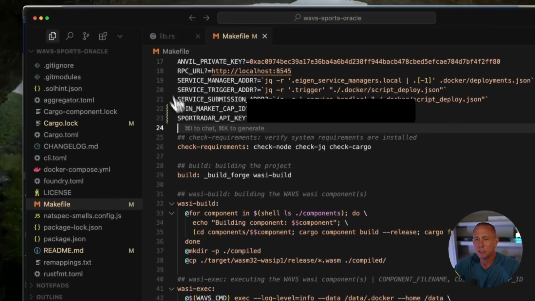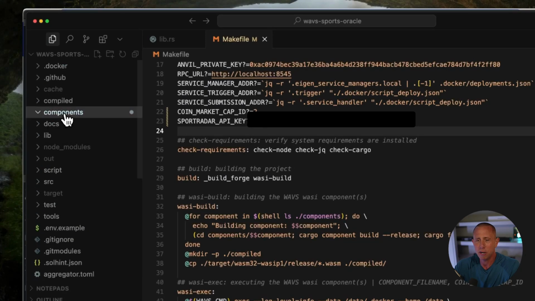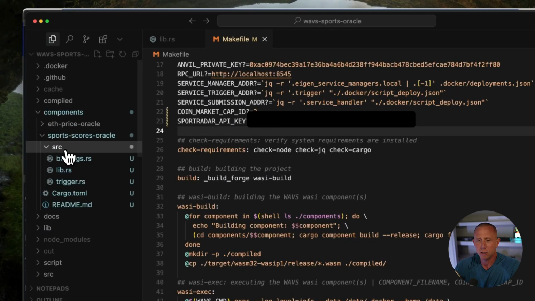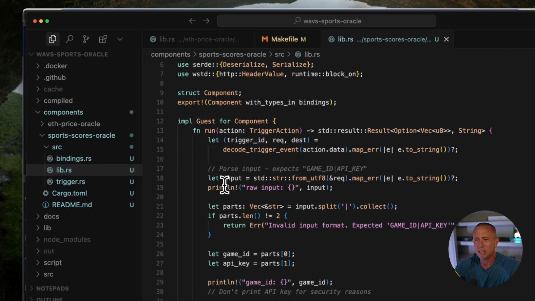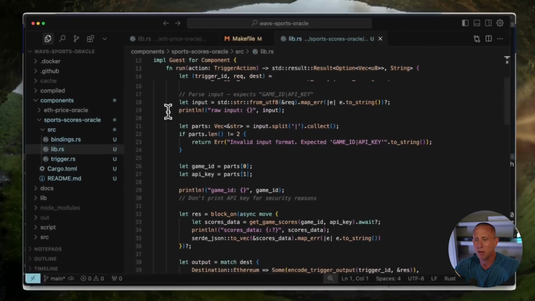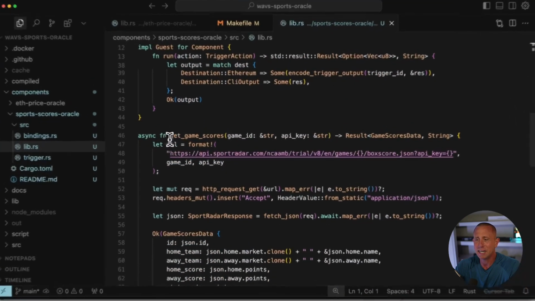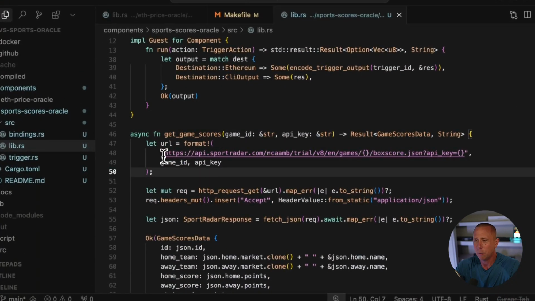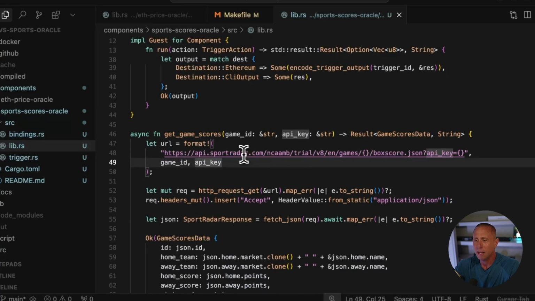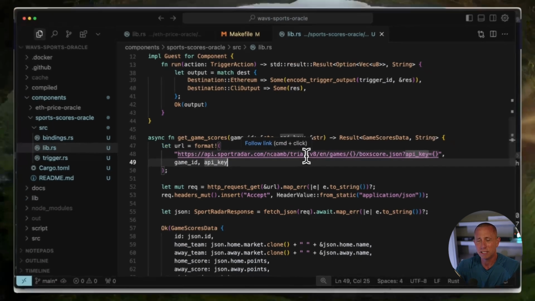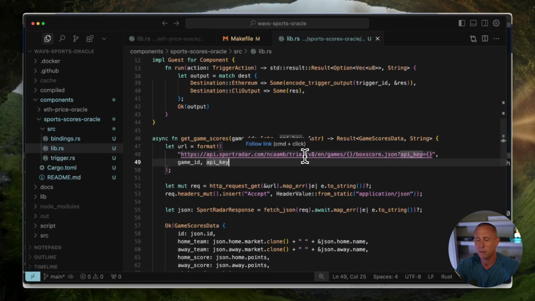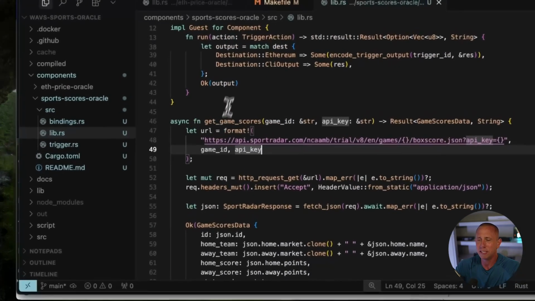Now, if we go to our new folder and components, we can go to our lib.rs, and we see we have a similar layout where we have this run function, and then we have this get game scores function. And we see that we have our Sportradar API. It's literally just written all this for us, and it just works perfectly. I think it's incredible. So I think that's it for this example.